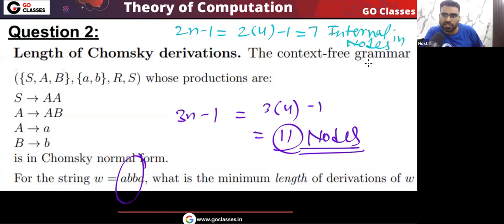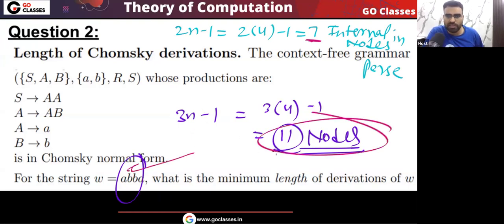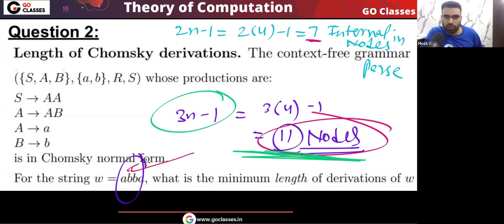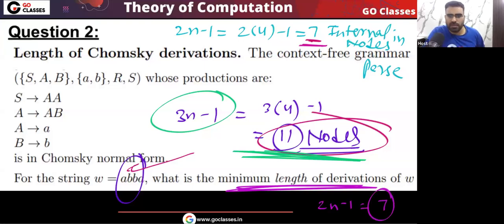Any parse tree you create, these many internal nodes will be there. Any parse tree you create for this string, 11 nodes will be there. Total number of nodes will be 11, that is 3n minus 1. And for this string, any parse tree you create, the number of internal nodes will always be 7. And the length of derivation will always be 2n minus 1, that is basically 7. Okay.